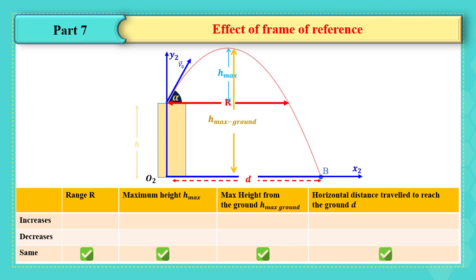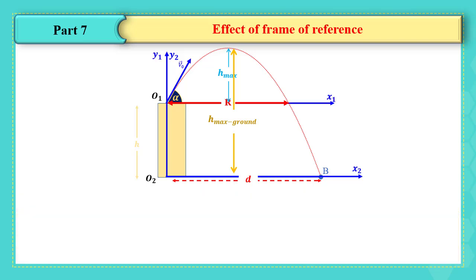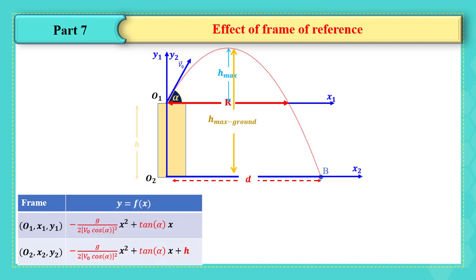How can we prove this? By calculations. We are going to represent their expressions in the two frames of reference, such that the equation of trajectory y equals f of x is given as minus g over 2 (v0 cosine alpha) squared times x squared plus tangent alpha x if we are considering the first frame.